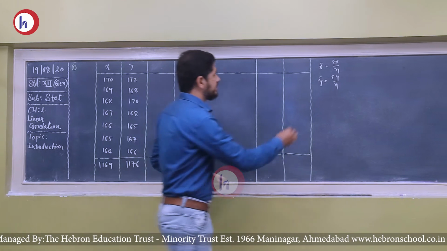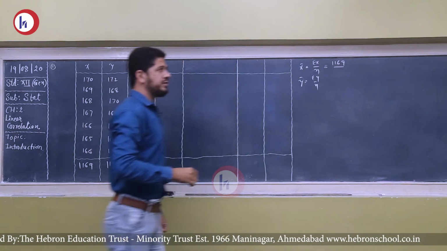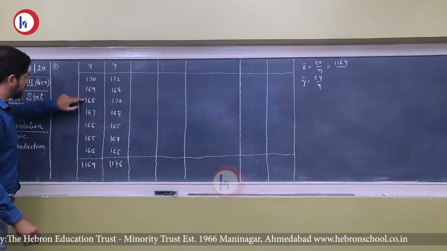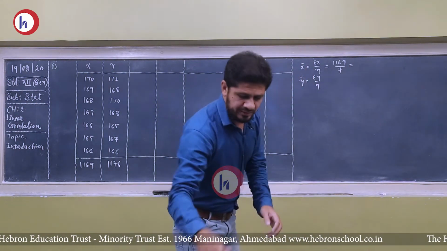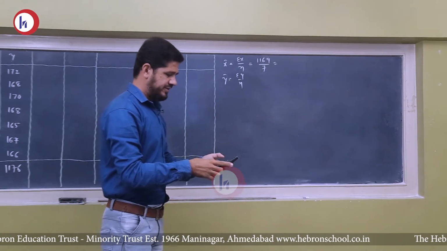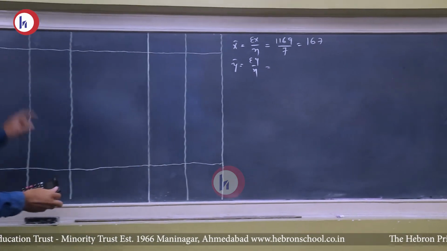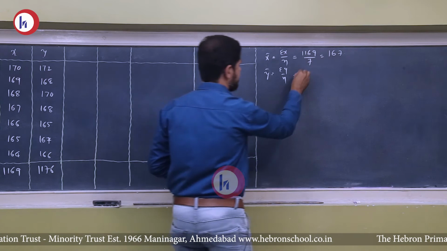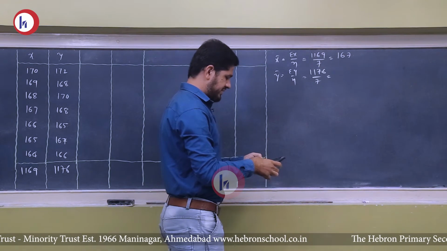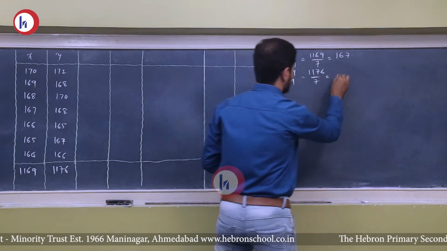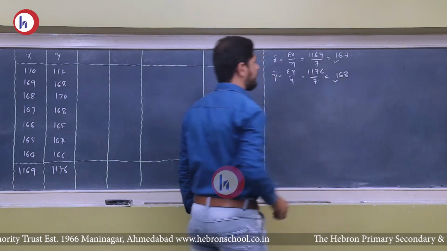Now my friend, sigma x is 1169, and the total number of values given is 1, 2, 3, 4, 5, 6, 7. So we'll divide by 7. 1169 divided by 7 is 167. Sigma y, the sum of the y variable, is 1176. 1176 divided by 7, we'll get 168. So this is the value of x bar and this is the value of y bar.